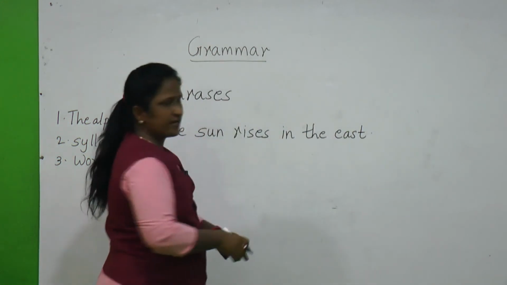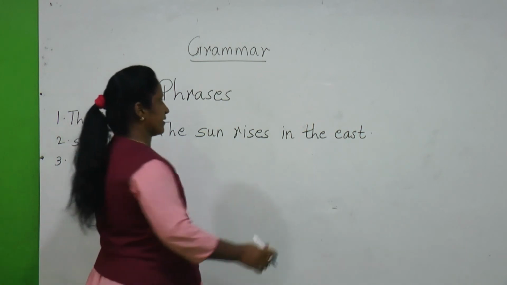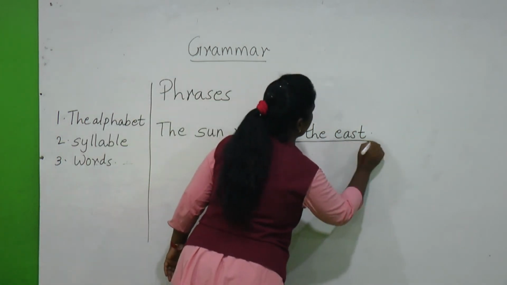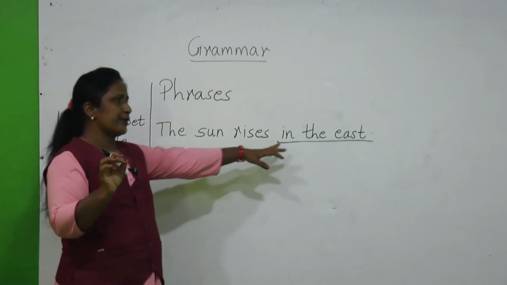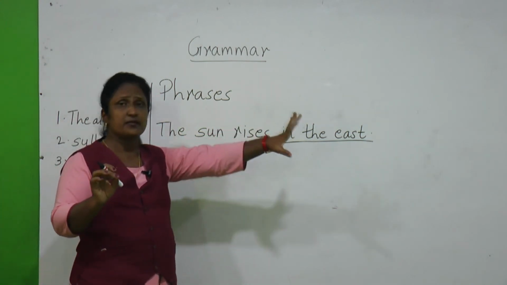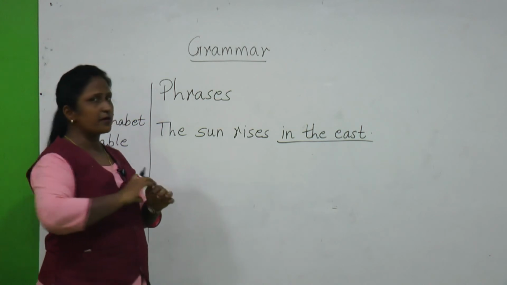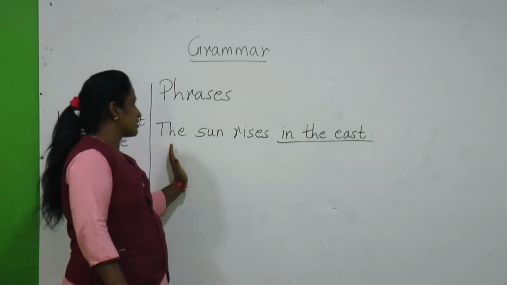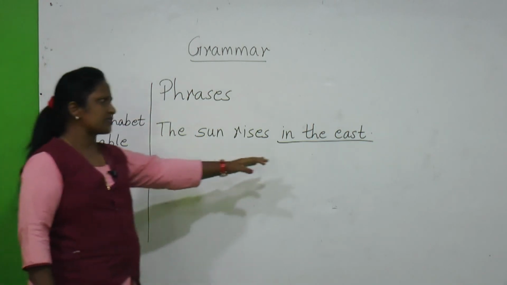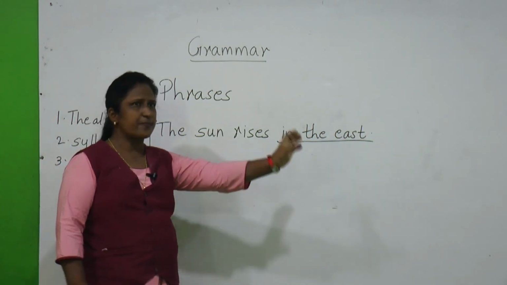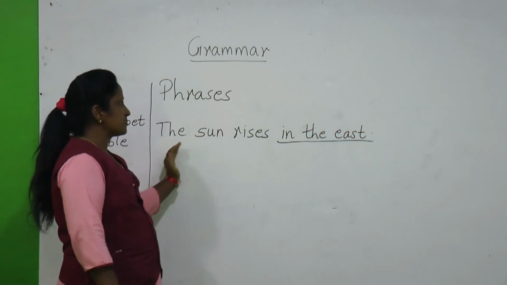Previously we took a phrase, in the east, and at that time you did not understand what the teacher was saying when I wrote only in the east. But now I have written a complete sentence, the sun rises in the east. Now this is one part of the sentence, and this is the other part.